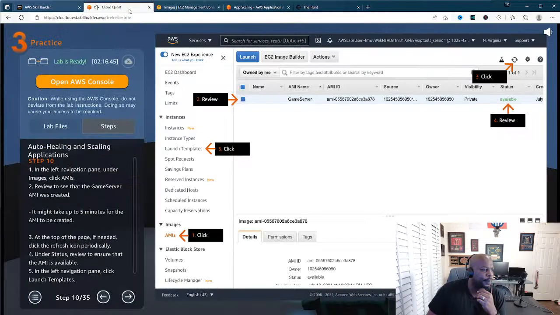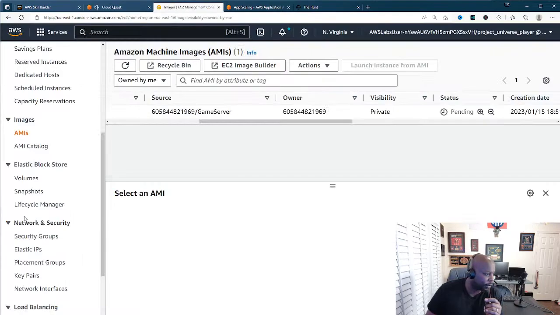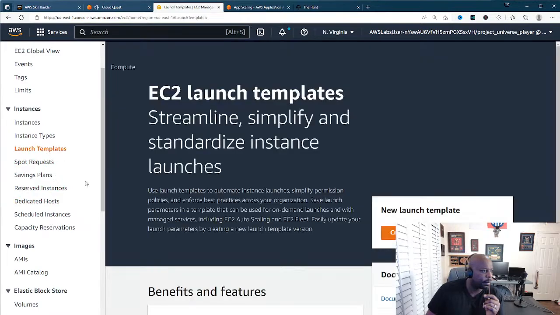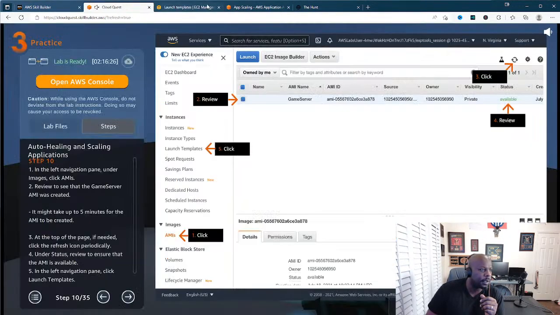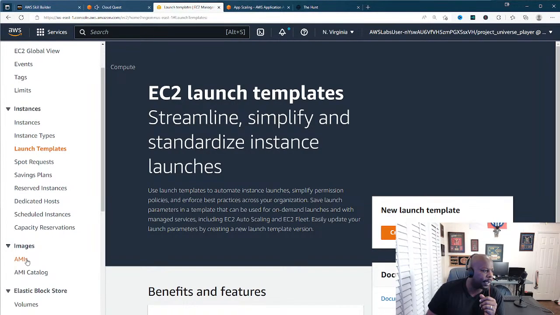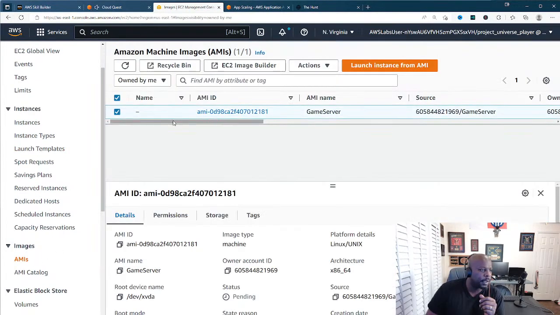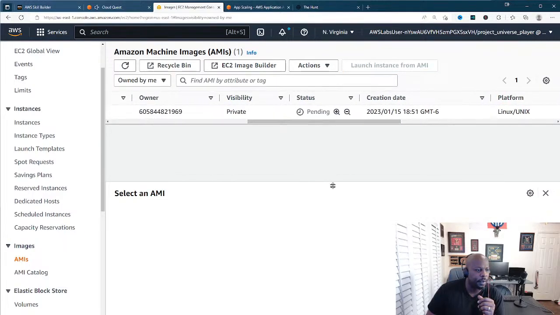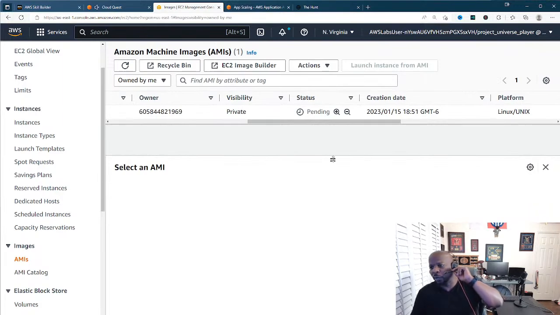Man, it's taking a little second. All right, so let's just keep moving. I've got to remember to click on launch templates, so we'll go ahead and do that now. Click on launch templates, and it's going to ask us to create a launch template once our resource actually comes up. Let me go back to AMIs. Still waiting for it to come up. So while we're sitting there waiting for our launch template to come up, right?